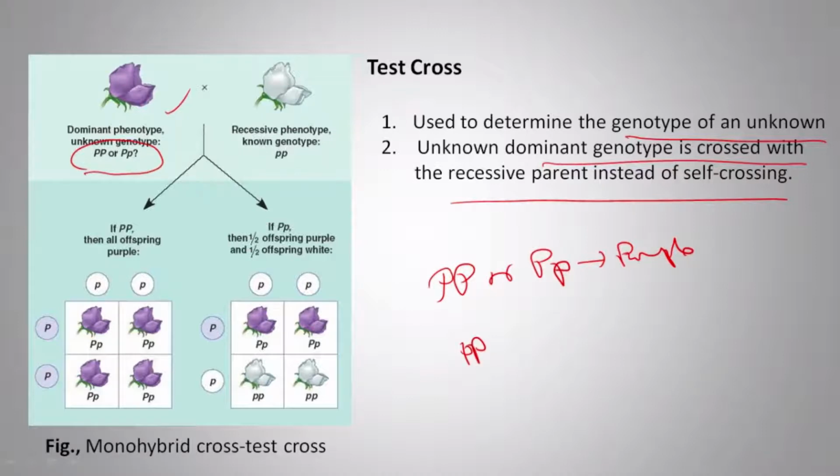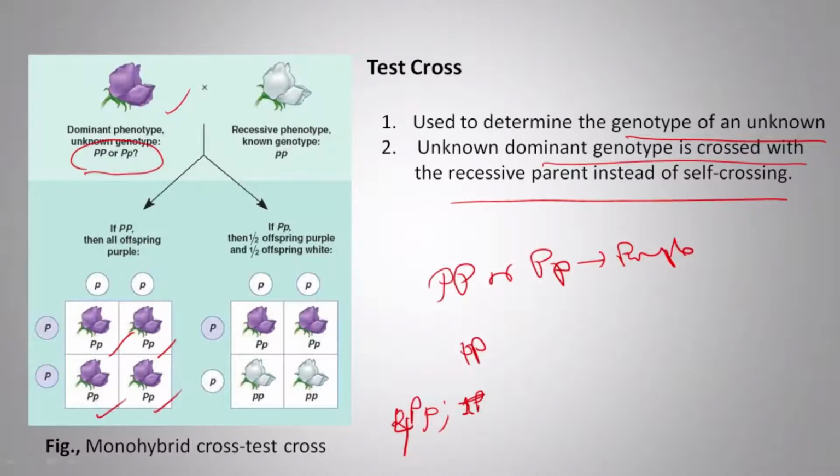So then he crossed. If all the offspring are purple, then we'll get results like this. If all are purple, we will get all four here.